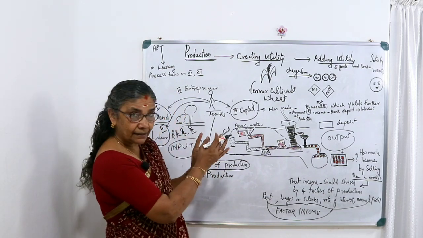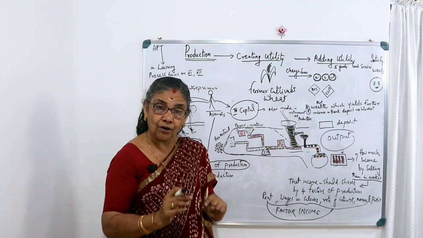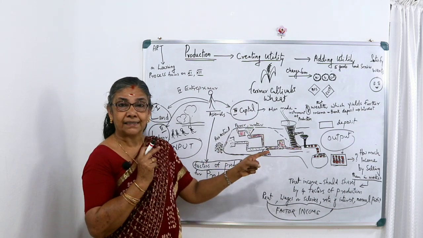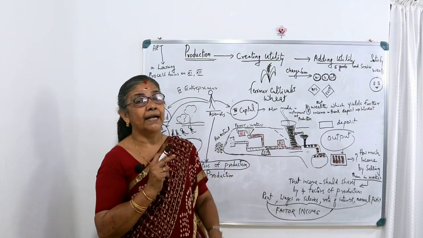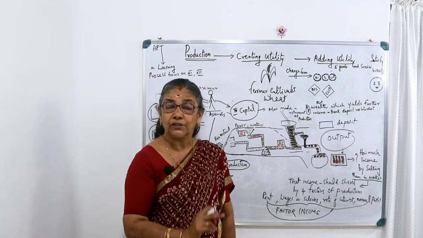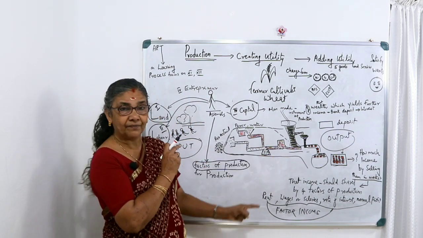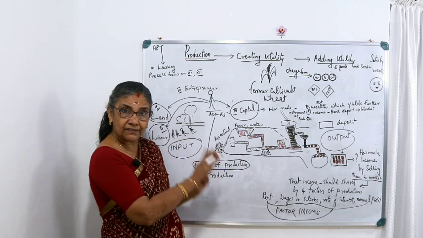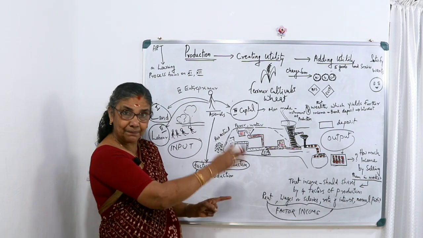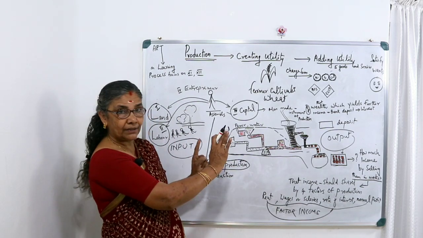Whatever I wrote here is related to several other topics also. In economics, it relates to the cost of production, these basic things we needed to learn. There is money cost of production, real cost of production, opportunity cost of production. There we needed the money concept. What is fixed cost? What is variable cost? What is average cost? For all this we needed these basic things. You should know the basic concepts. That is what I wrote here.